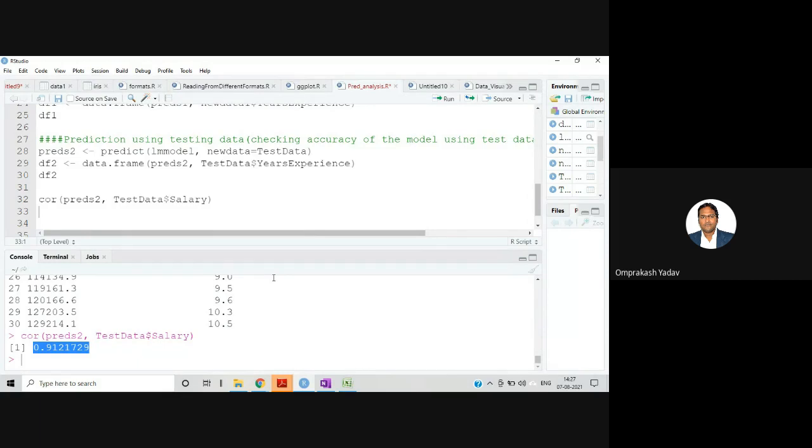Once your data set is ready, then you can see in a very short span of time what we have done: we have designed our model, run on the testing data and on the training data also, and at the end we found that the correlation between our predicted value and the actual value is very, very high. That means we are getting approximately the same values, and then we can accept this particular model. In this way, we can design any model, and we can forecast the future sales of your company, or forecast what will be the salary of an employee. A number of things you can do with such kind of model.